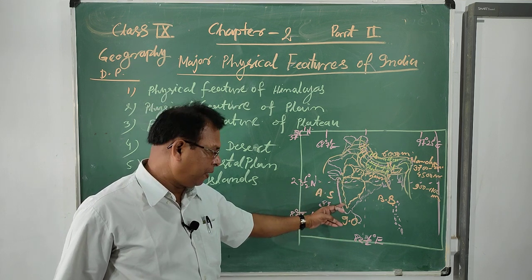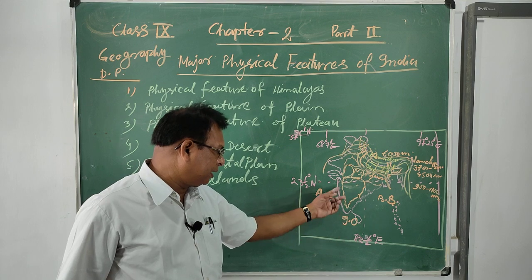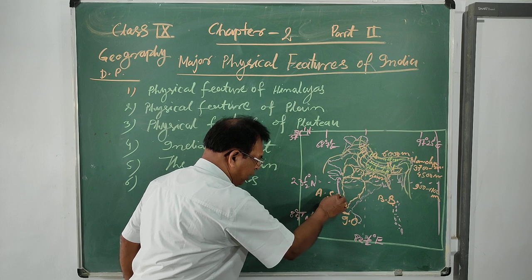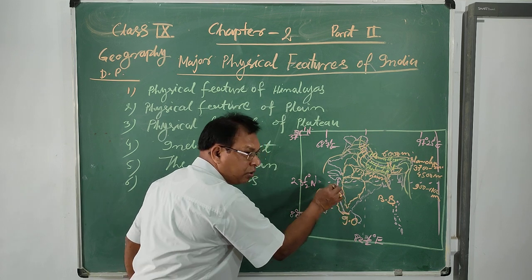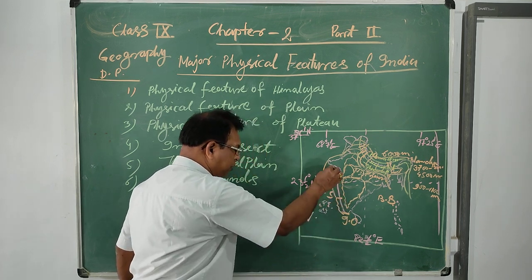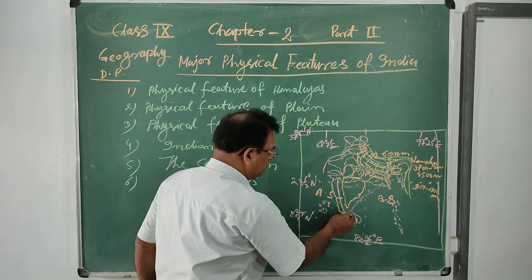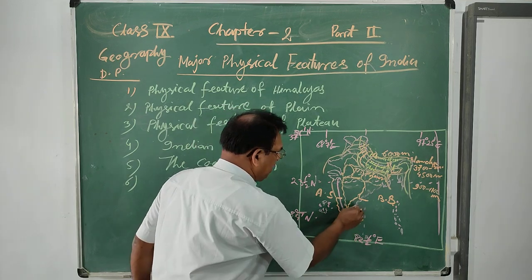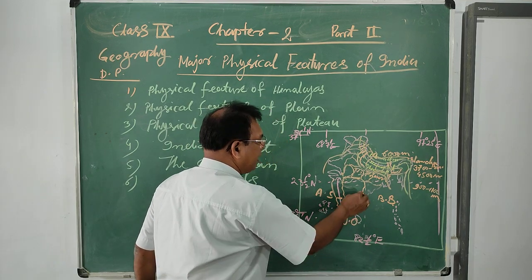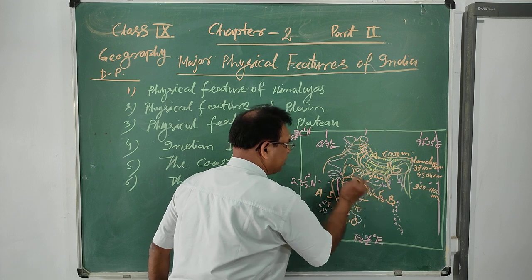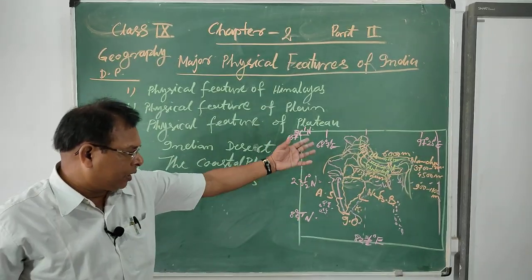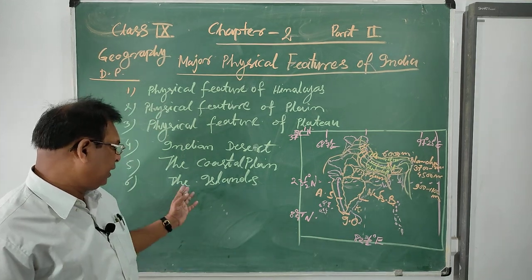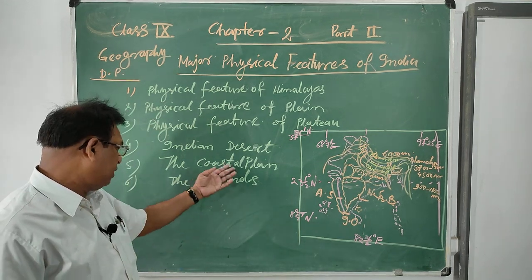The region between the Western Ghats hills and the western coast is known as the Western Coastal Plain. The Western Coastal Plain is divided into two major parts. From Kanyakumari to Karnataka it is known as the Malabar Coast, and the rest is the Konkan Coast. The eastern coast from Kanyakumari to Visakhapatnam is known as the Coromandel Coast, and the rest is known as the Northern Circars. The importance of this coastal plain is very great for us.